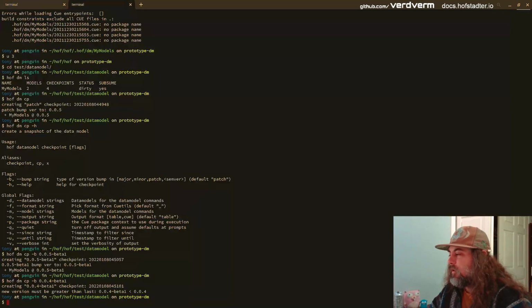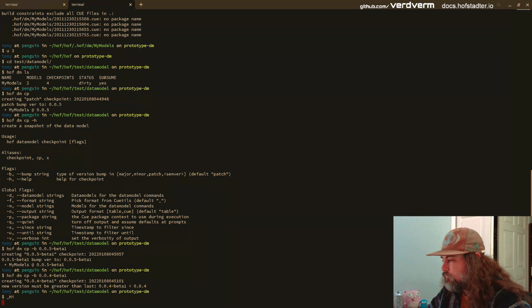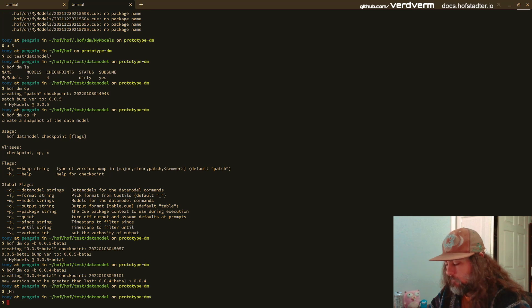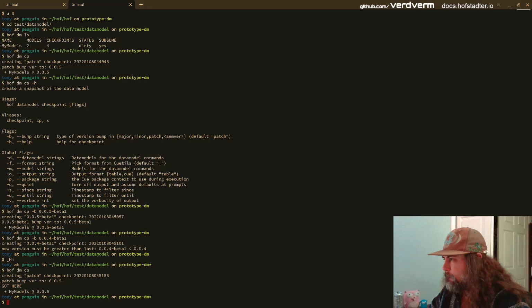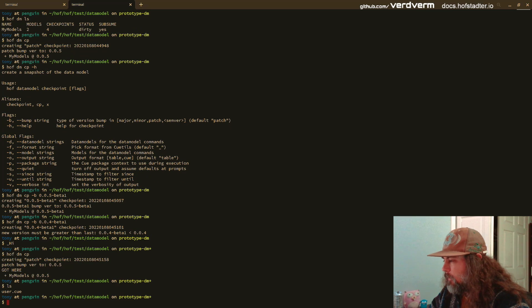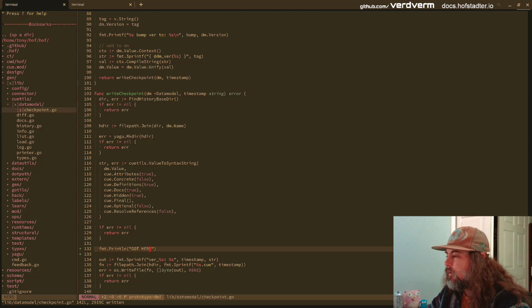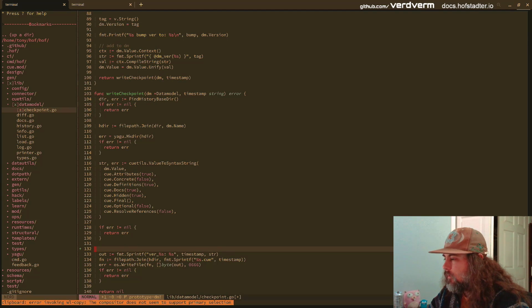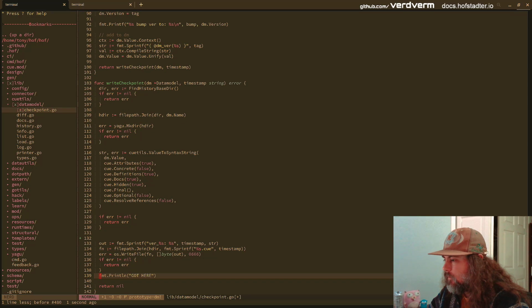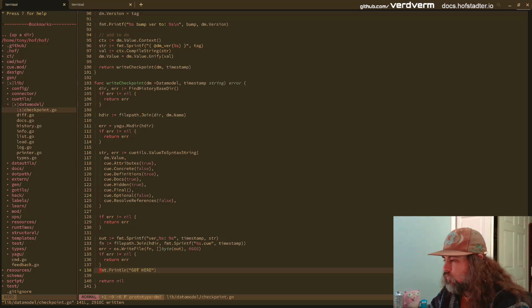Good old print debugging. Okay. File name.